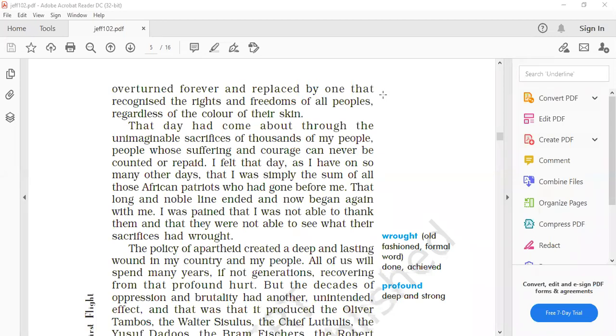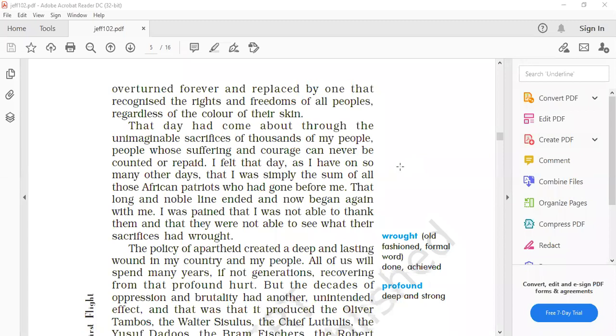You can imagine कि हमारे country में भी freedom attain करने के लिए बहुत से लोगों ने अपने बलिदान दिए, अपनी जान तक न्यौछावर कर दी. बहुत से नाम आप जानते हो. You might have read about Bhagat Singh, Mahatma Gandhi, Kartar Singh Sarabha, Subhash Chandra Bose, many leaders you know. And you have read in history also that many leaders have sacrificed their lives to achieve this liberty and freedom for India also. The same happened there. So Nelson Mandela is being thankful to those people who had sacrificed their lives.